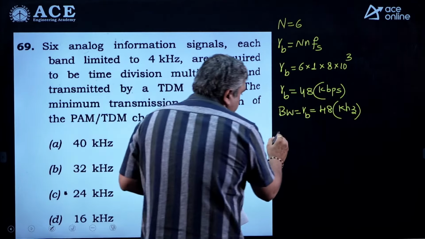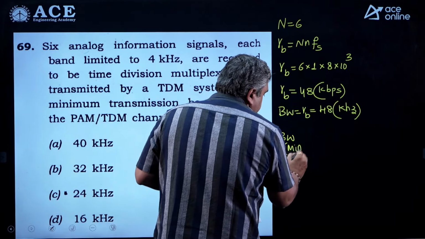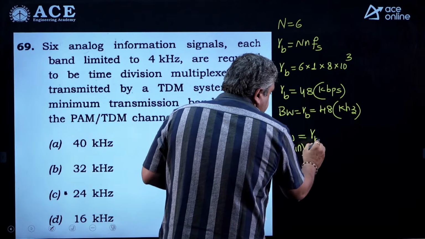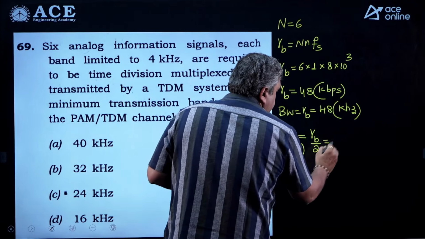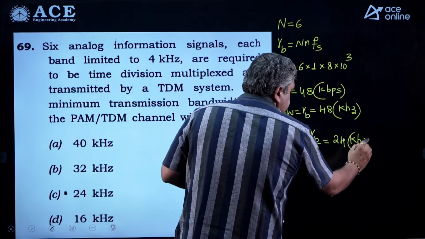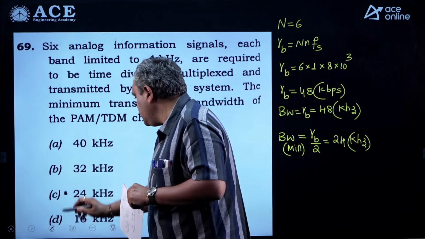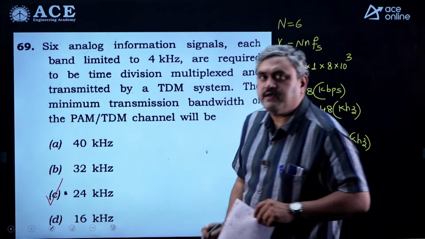You be very careful here. The minimum bandwidth occurs when we are transmitting the data using Nyquist sampling pulses or sinc pulses. That will become RB by 2. So, you can go with 24 kilohertz. Here you have the choice, so you can go with 24K. Option C would be the correct choice.